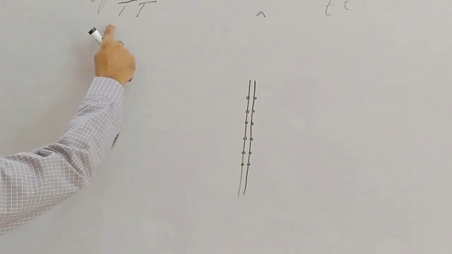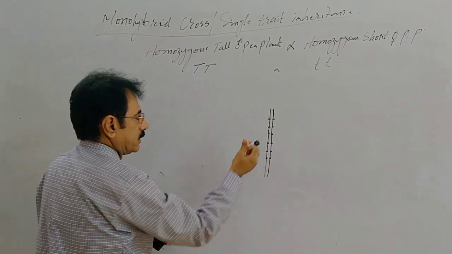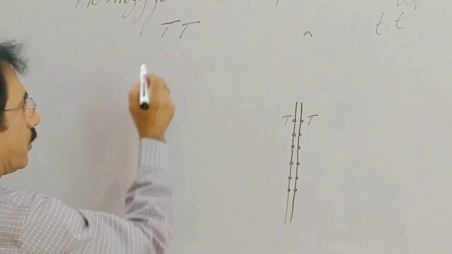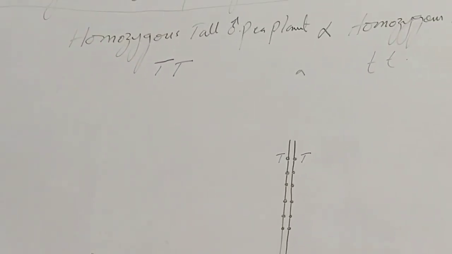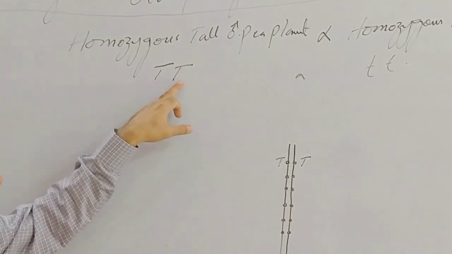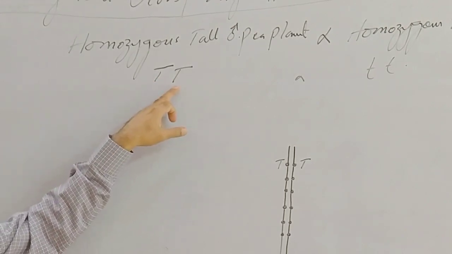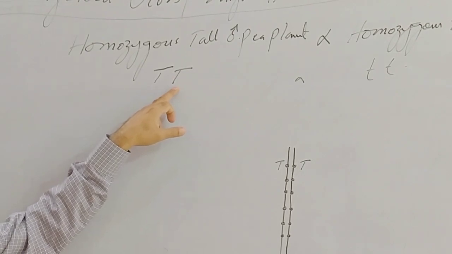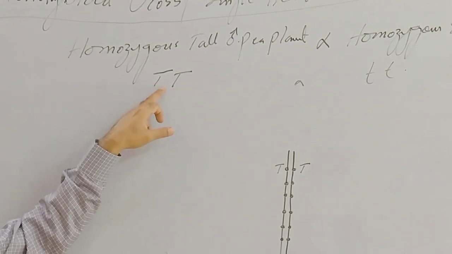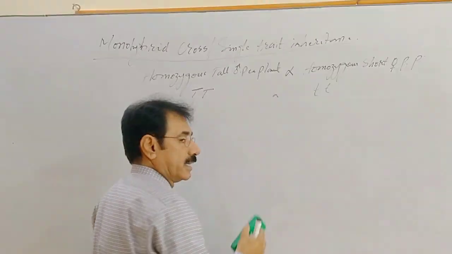So for tallness there are two genes. Each letter shows a gene; suppose this gene is for tallness and this gene is also for tallness. If both the genes are the same, this is homozygous. There is a pair of genes for the tallness character, and both genes received from the father and mother are similar, thus it is called homozygous. And here the case is the same.